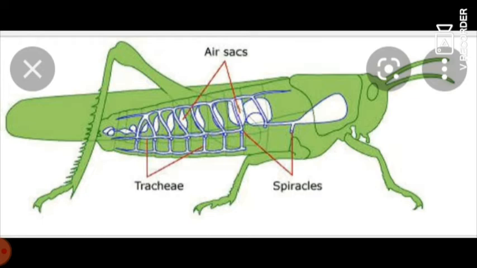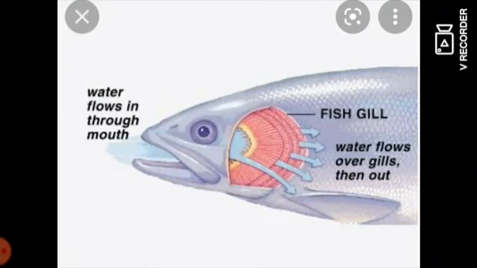Okay, next let's see the respiration through the gills. What is this? Fish, right? So the fish and other aquatic animals use gills to take up oxygen dissolved in water and expel carbon dioxide dissolved in their blood. Okay, so aquatic animals. So gills have many infoldings, right?